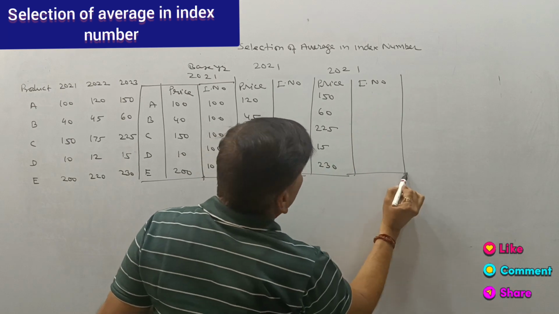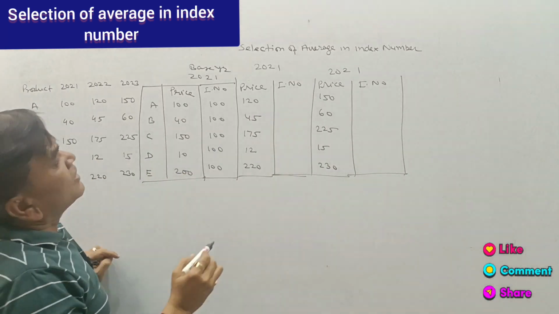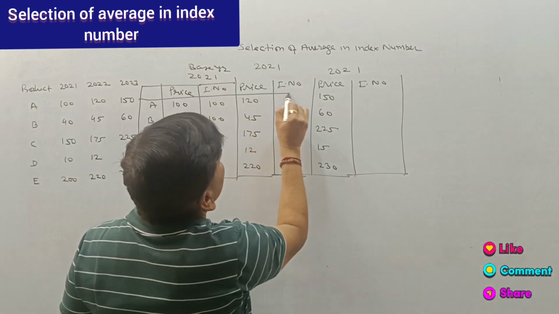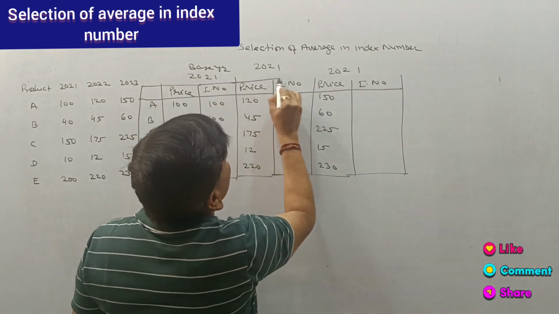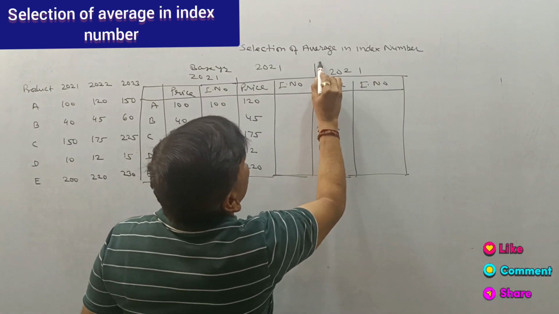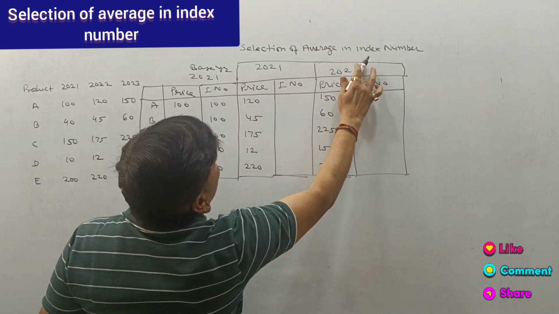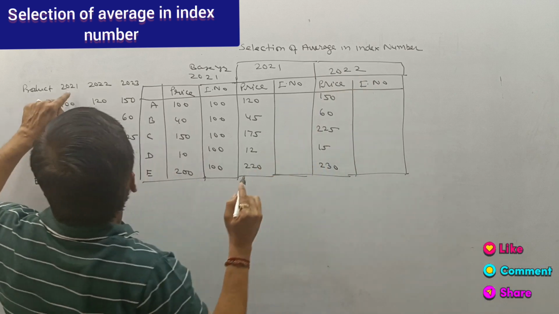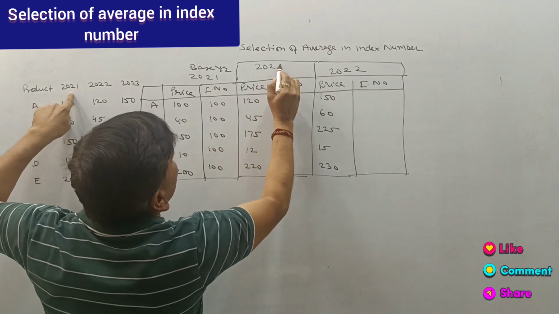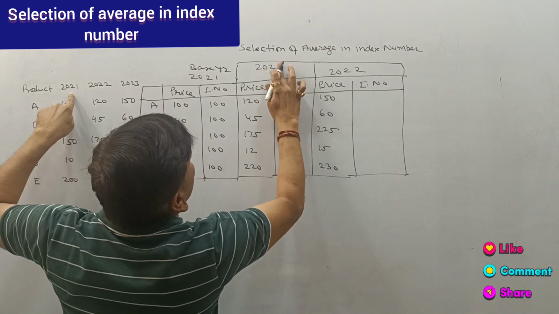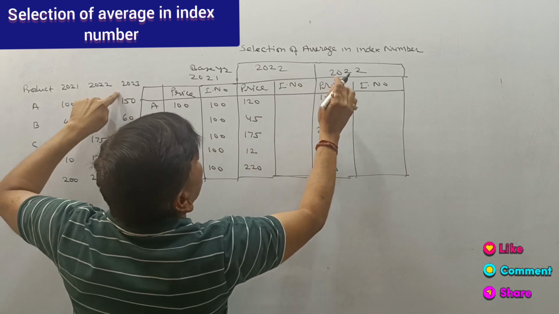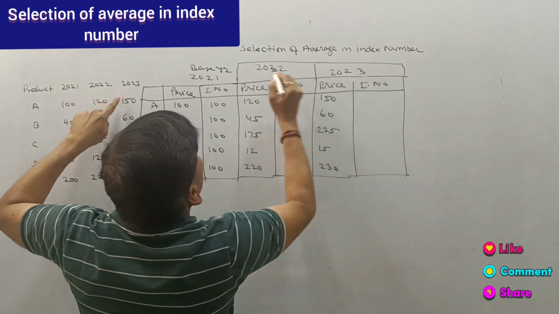So very first we will calculate the index number. This is the table for construction of the index number. First one is 21, this is 22 and this is for 23.